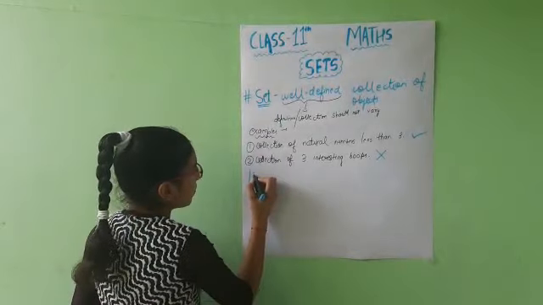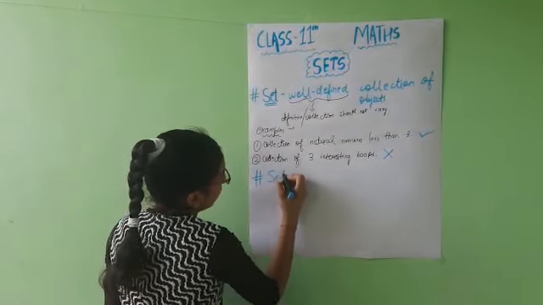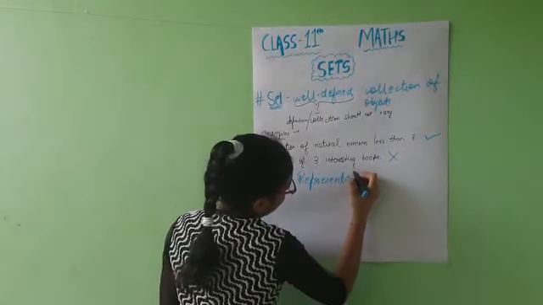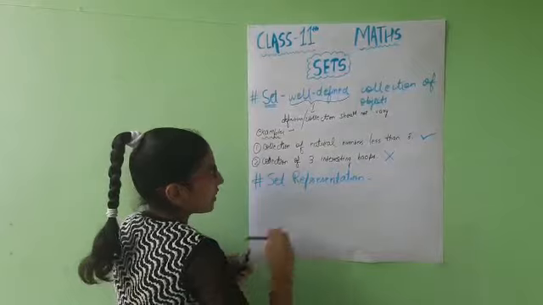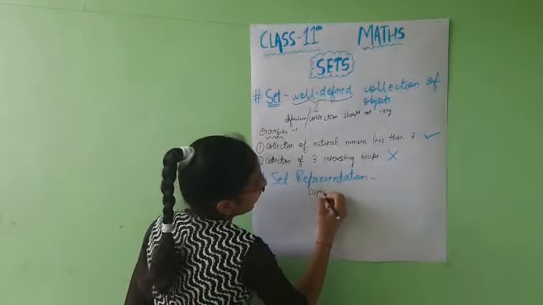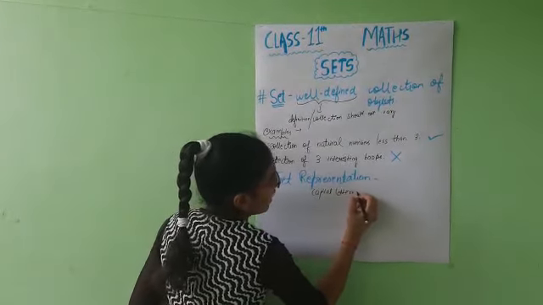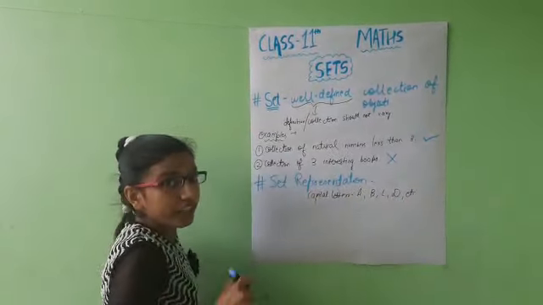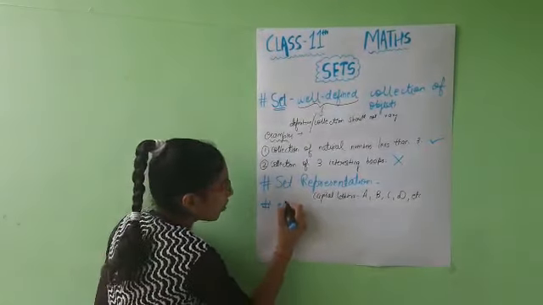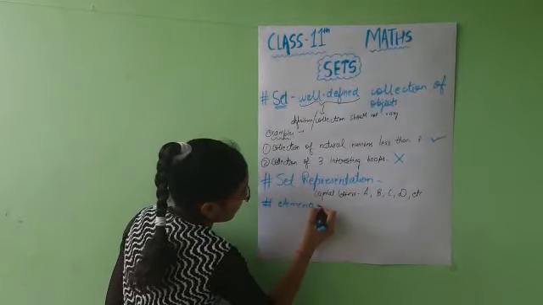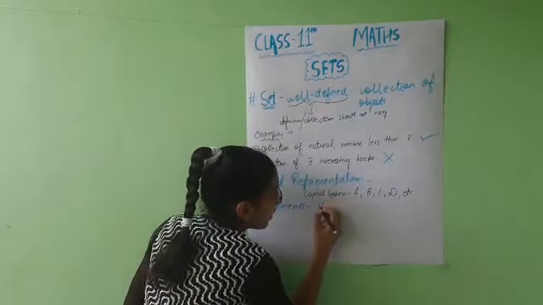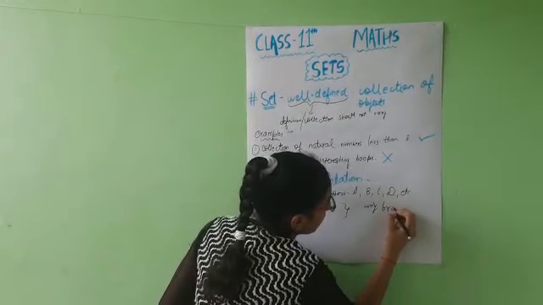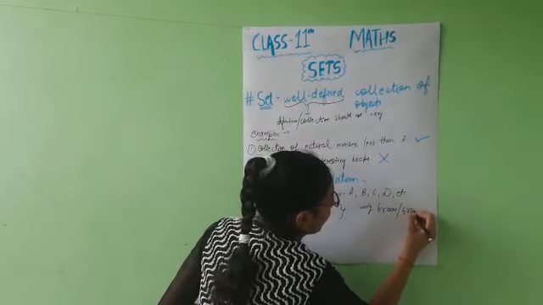Now there are some important points about sets. Now we will do set representation. How do we represent a set? We represent a set by capital letters, say A, B, C, D, etc. And how do we write the elements? Elements means the objects which are there in that particular set. We represent the elements in curly braces, or you can say curly brackets.